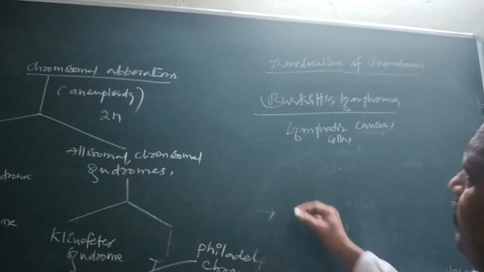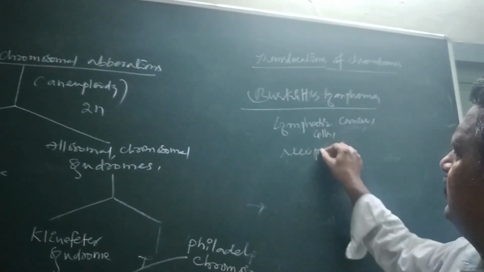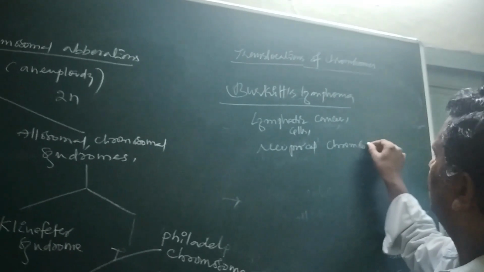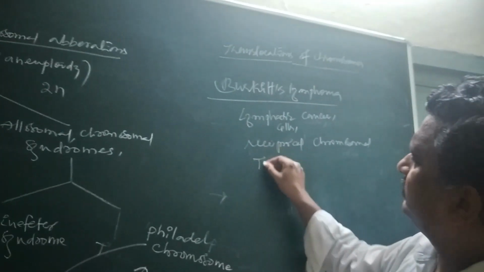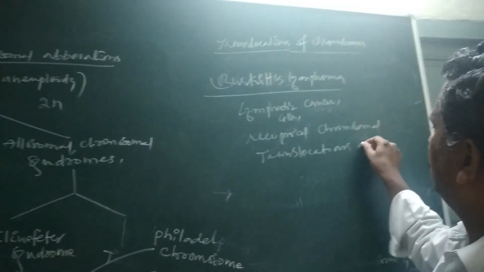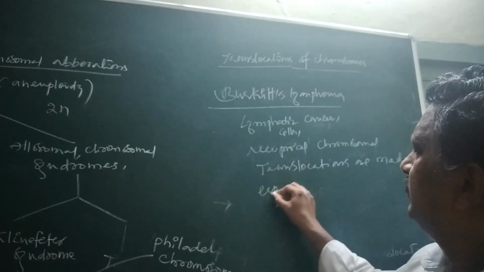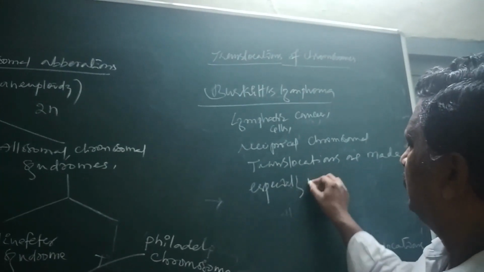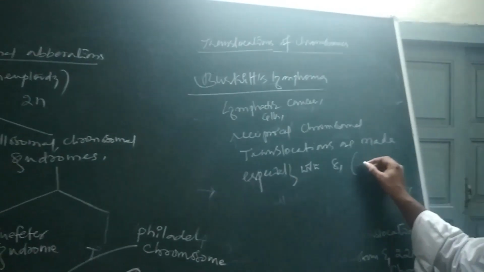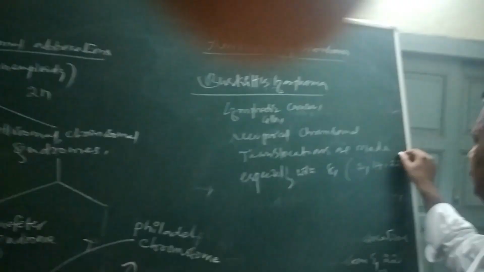Here, reciprocal chromosomal translocations are made especially with the 8th chromosome along with either 2 or 14 or 22.